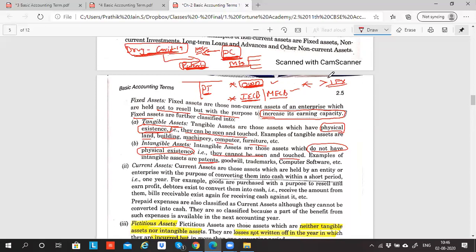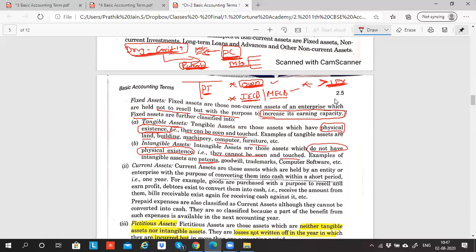Third, can I say the medicines that the pharmaceutical company is manufacturing, they'll manufacture for more than 1 year? So the benefit, the usability of this patent is there for more than 1 year. They'll manufacture this year, next year, and for so many years to come. So all three conditions are satisfied, so it is coming under fixed asset.